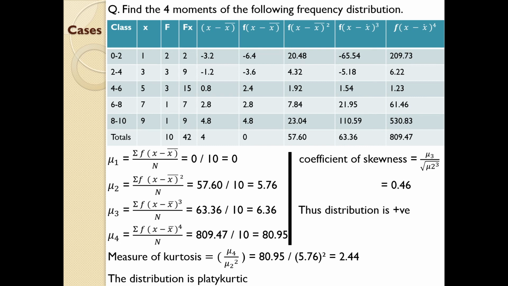And finally, we will go to the last part of this area, Lorentz curve. Lorentz curve is actually the last method of dispersion. It is otherwise known as the graphic method of dispersion. A graphic method of showing the dispersion was adopted by Dr. Max O. Lorentz. That is why this curve is known as Lorentz curve. A famous economic statistician.